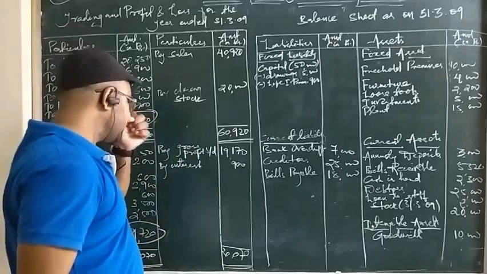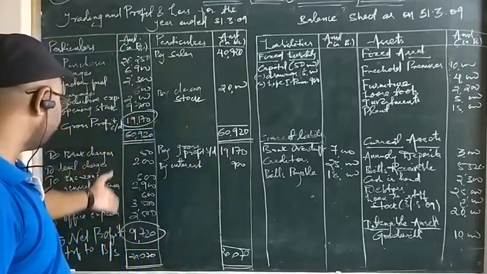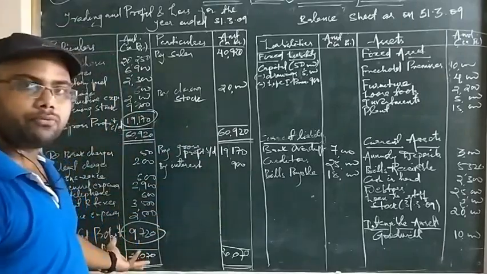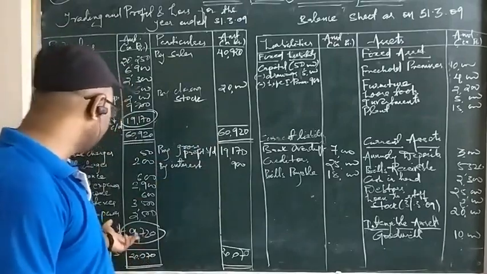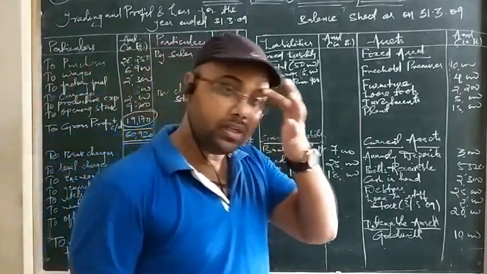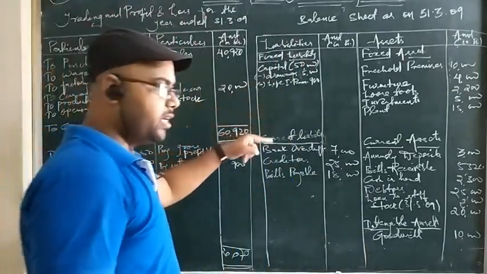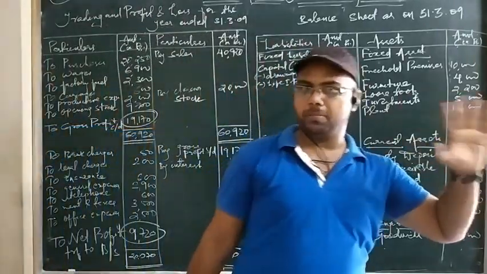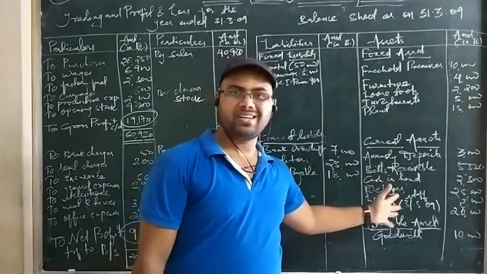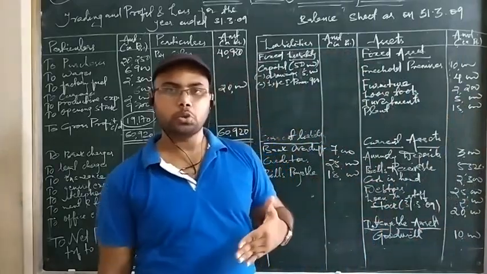So this was the total of the indirect income and this is the total of the indirect expenses. After which we have subtracted and got the profit, net profit, that is the answer 9,720. Now we will move on to our next financial statement, that is balance sheet. You know how balance sheet is prepared. I made the transfer of assets and liabilities and posted here as given in the question.